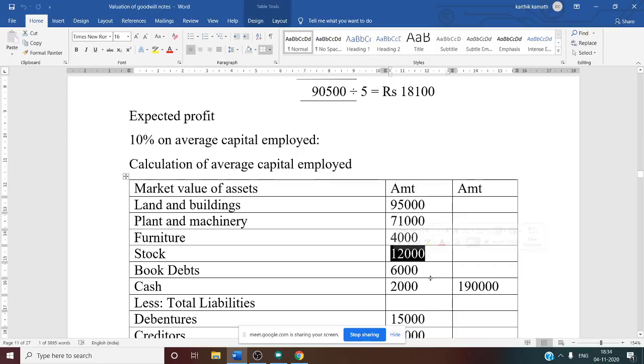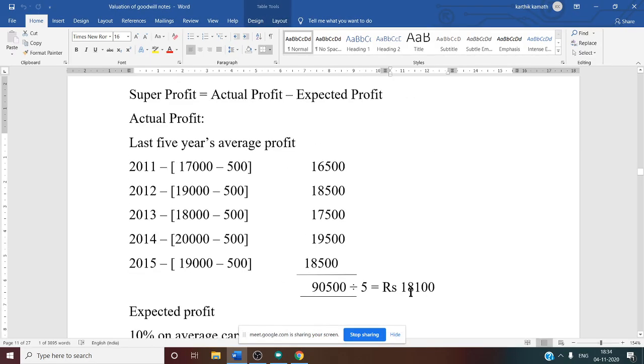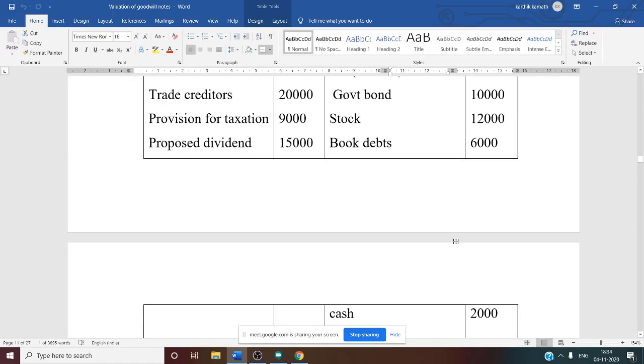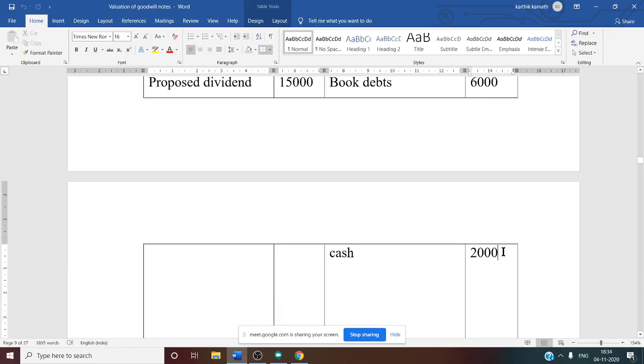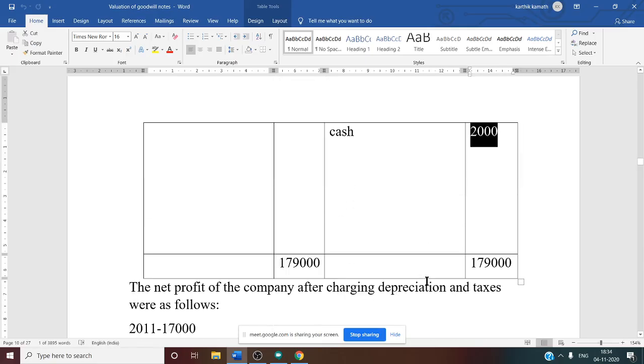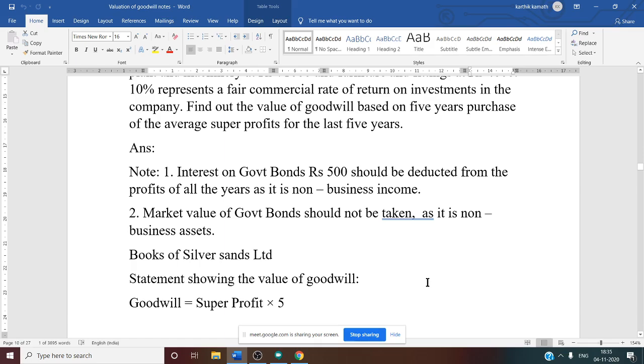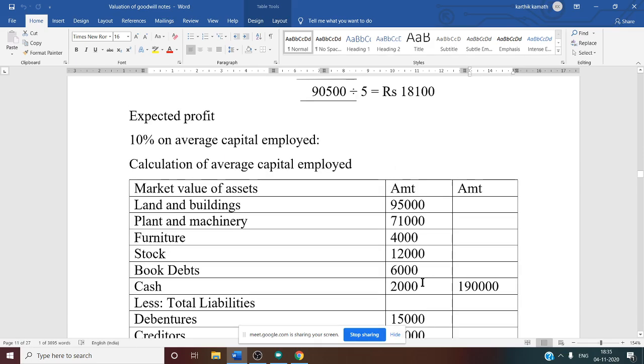What about stock, book debts and cash? It is as it is. Stock 12,000 is given in the balance sheet. Book value itself is the market value. For book debts also, book value itself is the market value. Cash also, book value itself is the market value. That is why we have written the same thing. Yes. So after writing all these under market value of assets, the total market value of assets is 1,90,000.